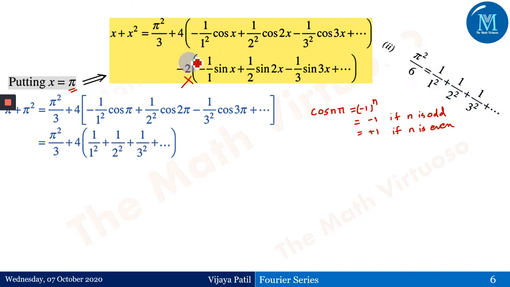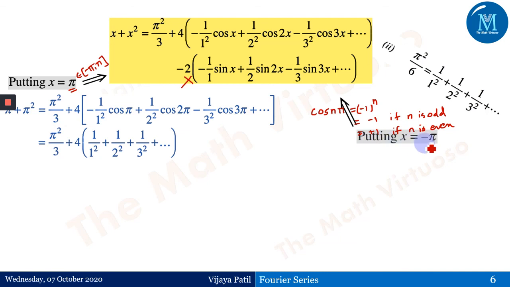And as there are negative signs with the odd functions, one more negative sign should come here, and that is why we have taken this x equals pi, which is part of minus pi to pi, in such a way that we'll be receiving the second series as well. And therefore, putting x equals pi, we have got it here. So this is the first series we have got for x equals pi, right?